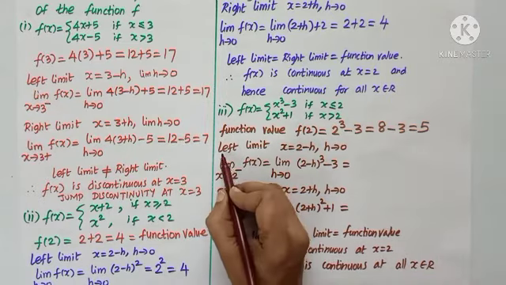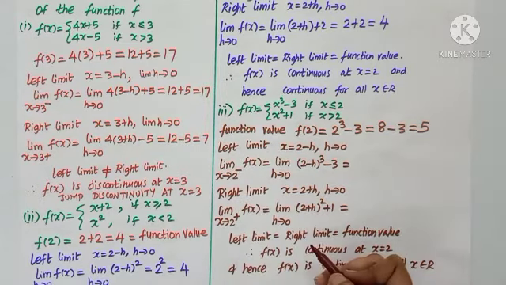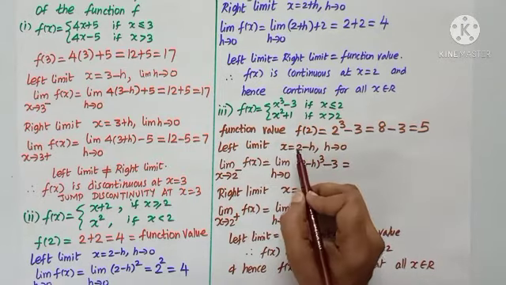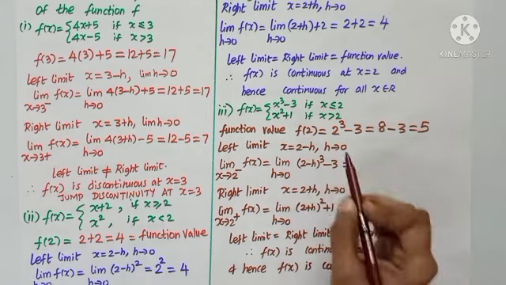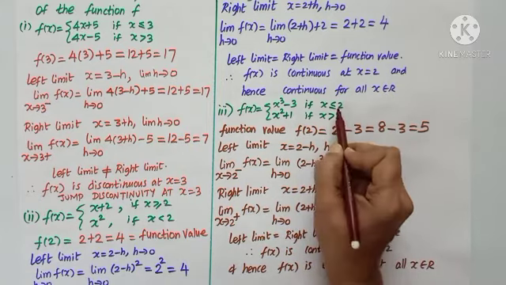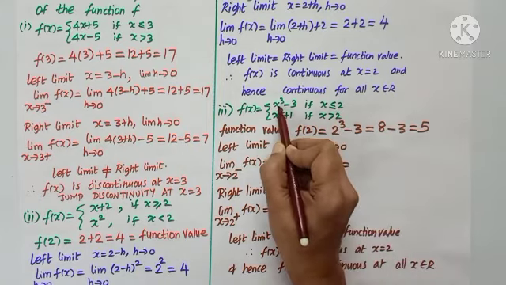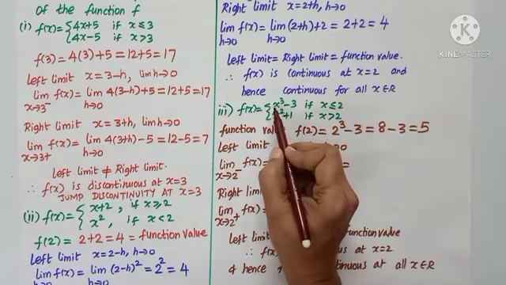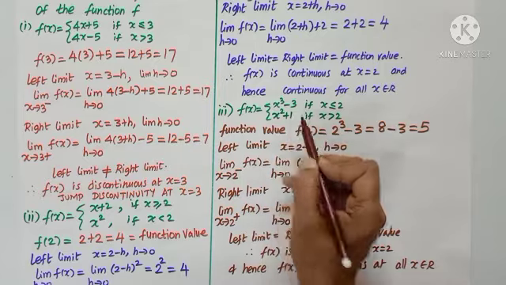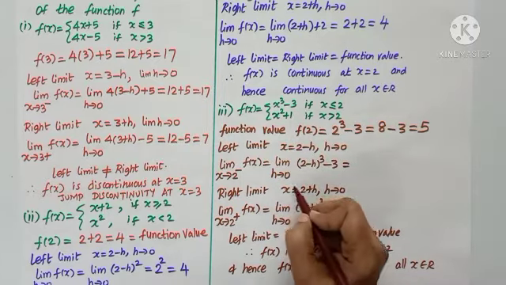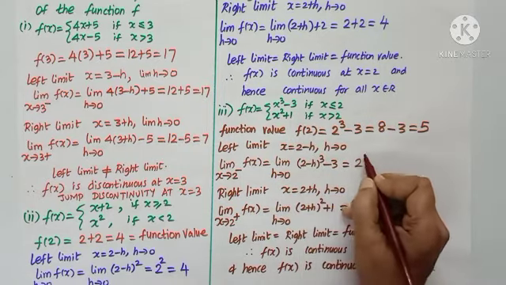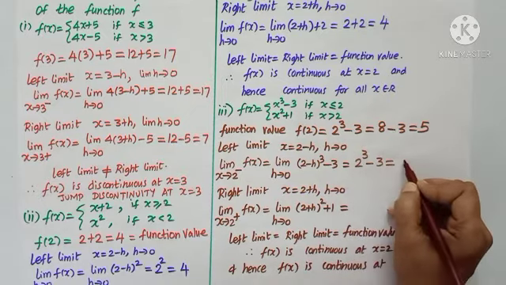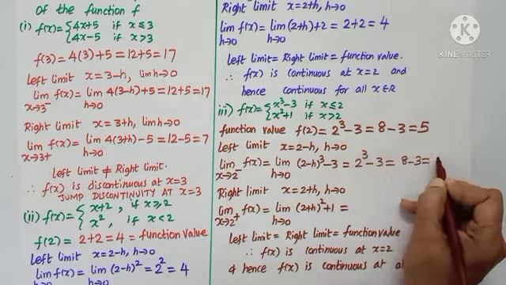Now I need to find the left limit. Wherever x comes, we need to put left. So 2 minus h. 2 minus h is below 2, it is obviously here. Wherever x comes, let us put 2 minus h. It is 2 minus h the whole cube minus 3. Putting h as 0, we get 2 cube minus 3 or it is 8 minus 3 and my answer is 5.